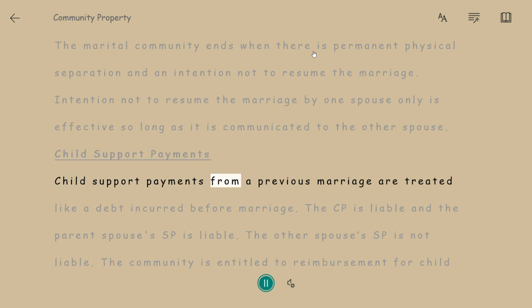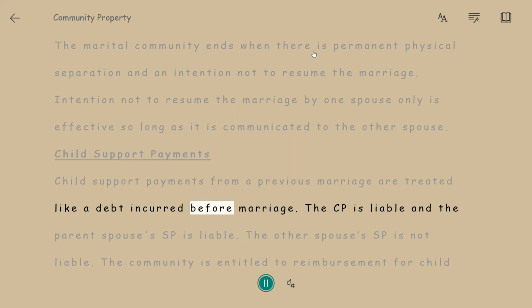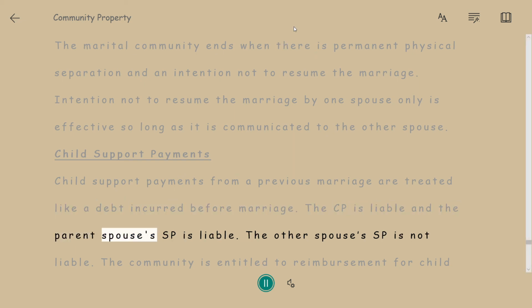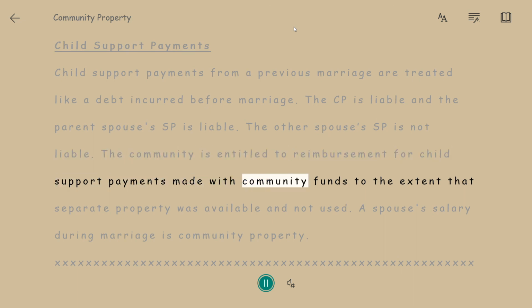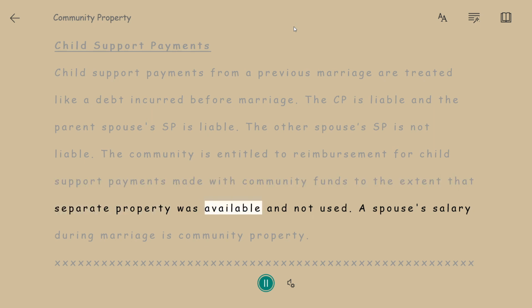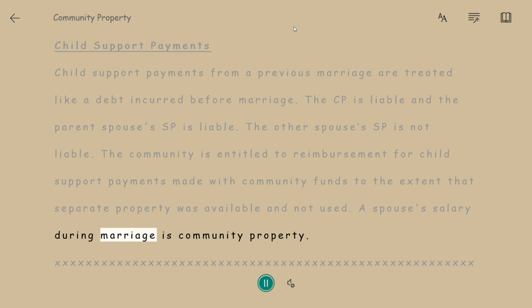Child support payments from a previous marriage are treated like a debt incurred before marriage. The CP is liable and the parent spouse's SP is liable. The other spouse's SP is not liable. The community is entitled to reimbursement for child support payments made with community funds to the extent that separate property was available and not used. A spouse's salary during marriage is community property.